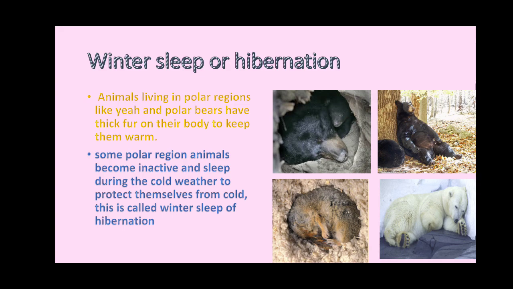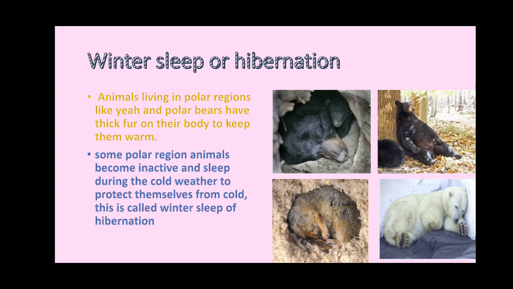Because terrestrial animals means those which live on land. Arboreal animals live on land, and the desert is also land. Now hibernation means they are in cold places. Desert means hot place; we have learned about animals which live in hot places. Now we are going to learn about animals which live in cold places.